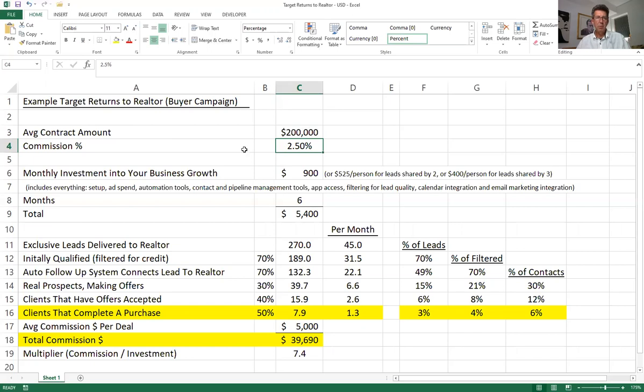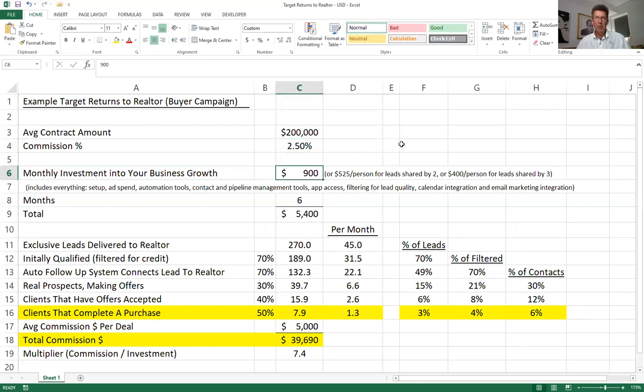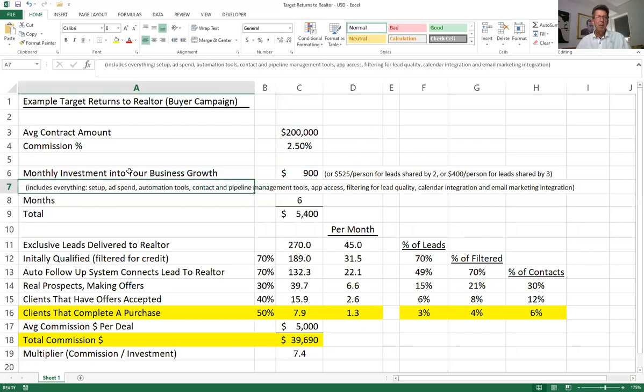In terms of the investment, the monthly investment into your business growth is $900 all in. And when I say all in, I mean everything. That includes the setup, the ad spend, all the automation tools you learned about, the contact management system, the communication system, the pipeline management, the app access, the filtering for lead quality, integration into your calendar if you want to do that, and even your email marketing system.